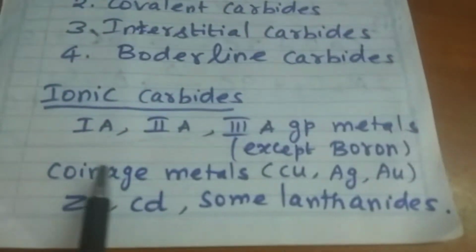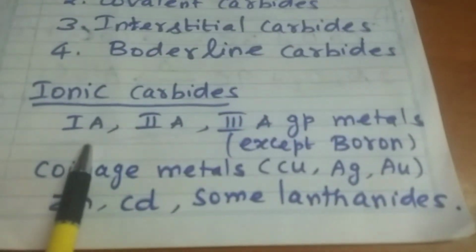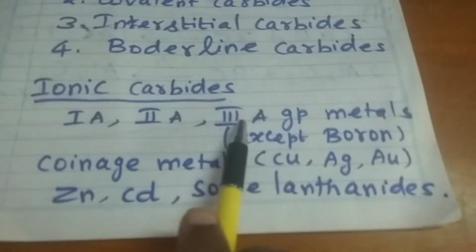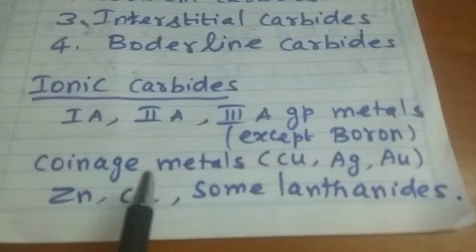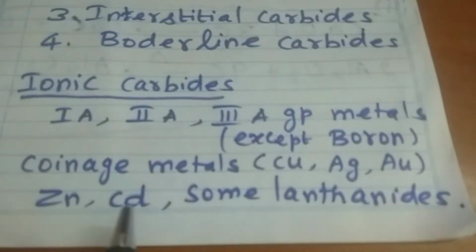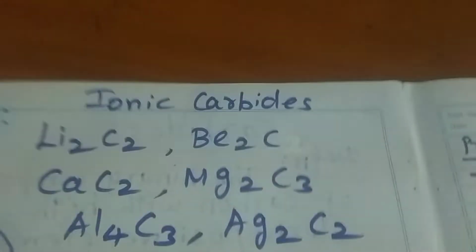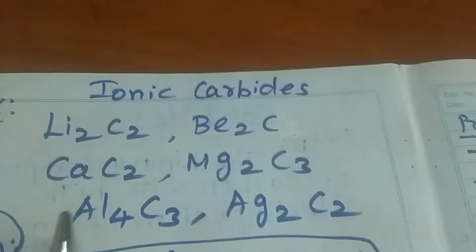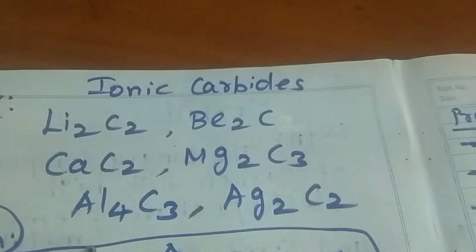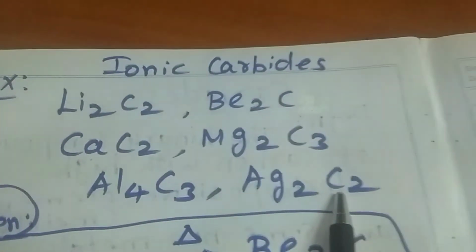Ionic carbides. These ionic carbides are formed by metals of first A group, second A group, third A group metals except boron, and by coinage metals, zinc, cadmium and some lanthanides. Example ionic carbides: lithium carbide Li2C2, beryllium carbide, calcium carbide and magnesium carbide, aluminium carbide and silver carbide. So these are some of the examples of ionic carbides.